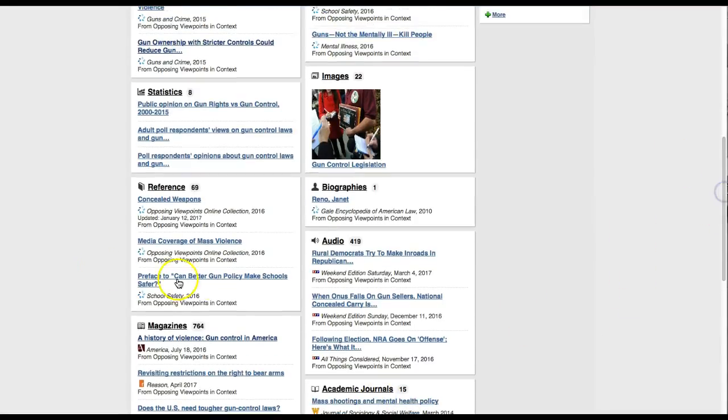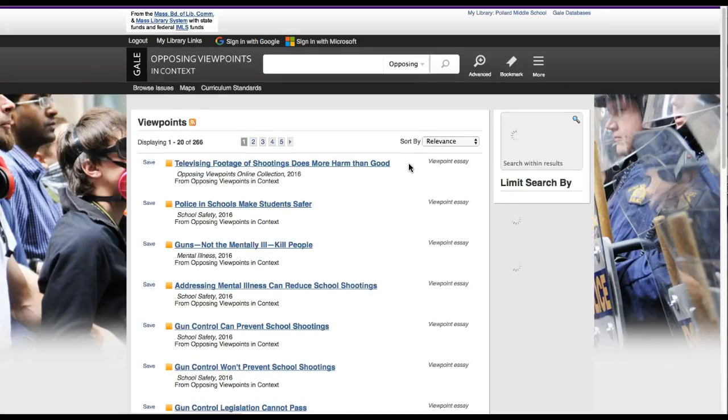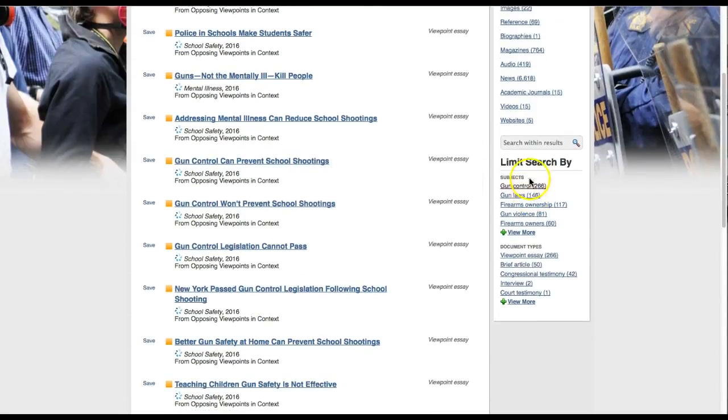So if you look at some of the titles, or even open up one of these, maybe under reference, a really good one to look at would be the viewpoints, because that'll give you some opinion articles that people have about the topic of gun control. So, we should have police in schools. That could become a paper, that if police are in schools, they make students safer because they carry guns. So you might end up going off the topic of gun control, but it would perhaps be related enough. Again, related to the media, televising footage of shootings does more harm than good. So you may start to notice some themes and patterns by exploring titles before you start saving articles.